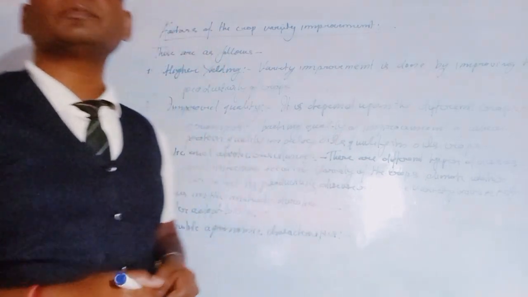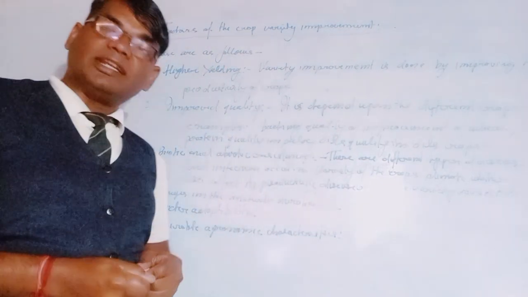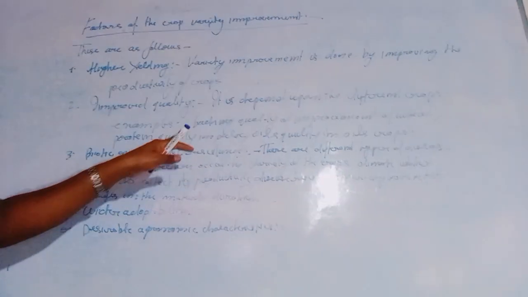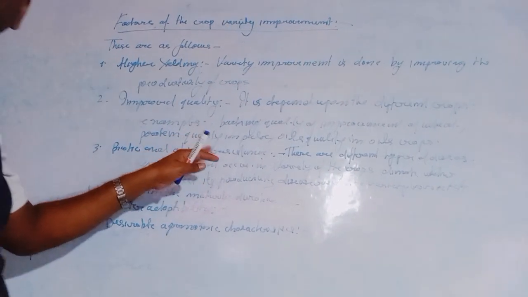So there are a lot of varieties available here, sir. With the help of that, we can improve the variety. These are the characteristics. I hope you understood the characteristics. I have written some here, and you have to understand it well.